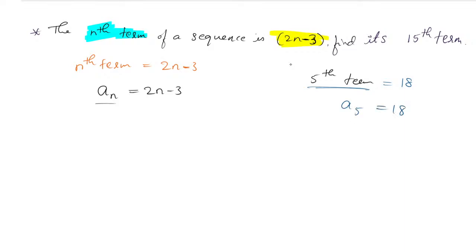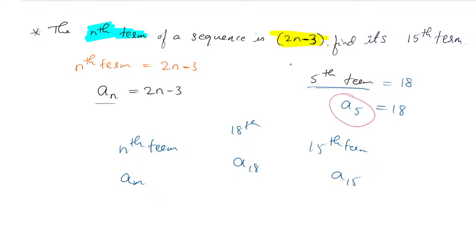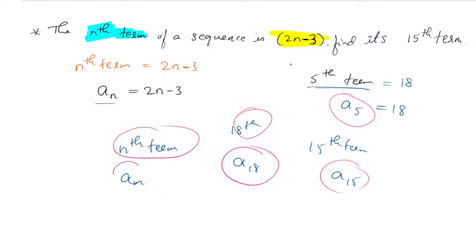If I say 15th term, it refers to a15. Understood? If I take the 18th term, the 18th term is a18. Similarly, nth term, remember, nth term is nothing but an. Understood? It will go like this. Whichever term we are going to call, it becomes a of that. For example, fifth term is a5, 15th term is a15, 18th term is a18, and nth term is an, because in place of numbers we have n.